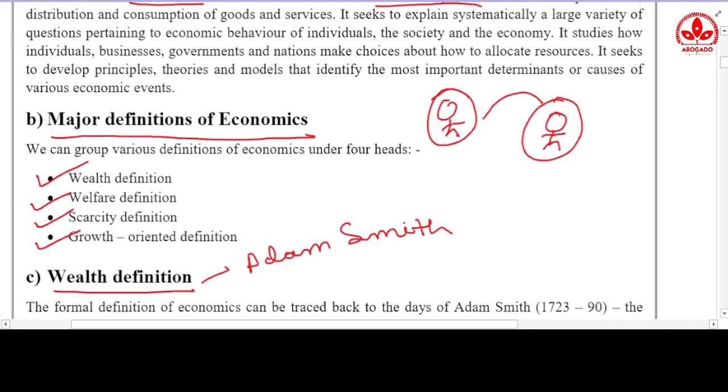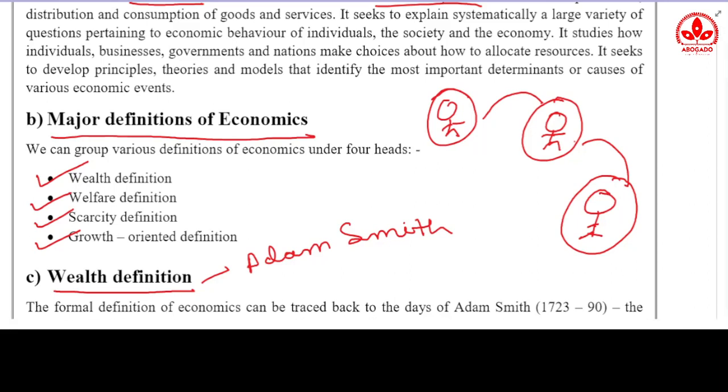And after that, the second definition is also criticized by a third person, who introduces his own definition, and in this way it goes on and on.